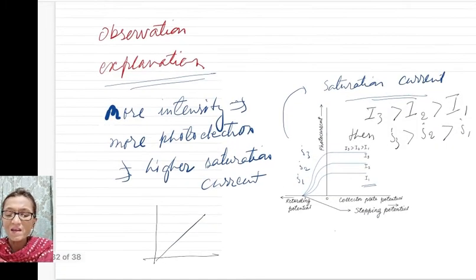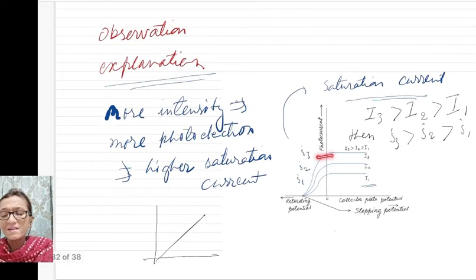In the same way, you can explain the saturation current. When intensity is large, the number of quanta, packets of energy, is large, and they will be interacting with a large number of electrons at the saturation point also. So the saturation current will be large.